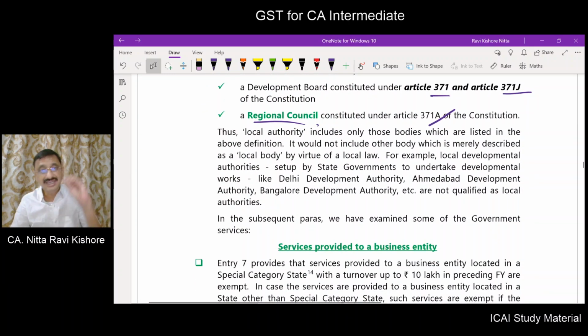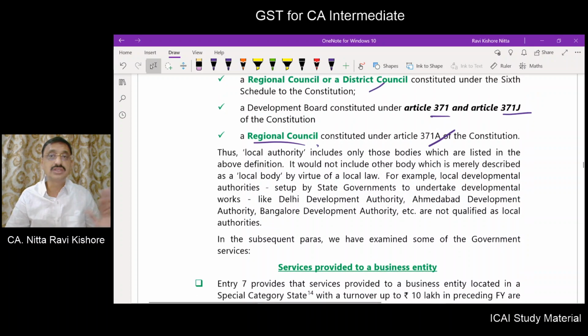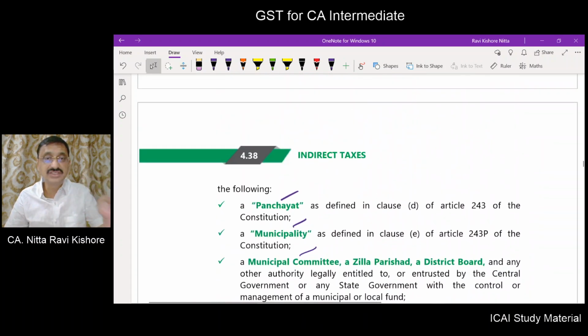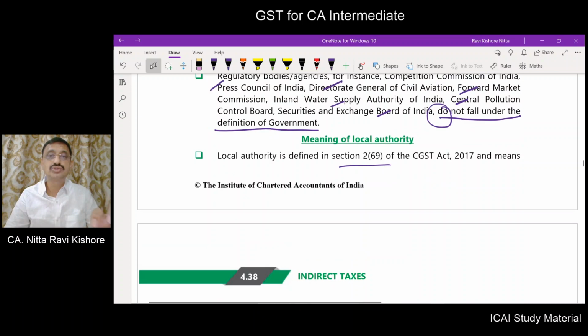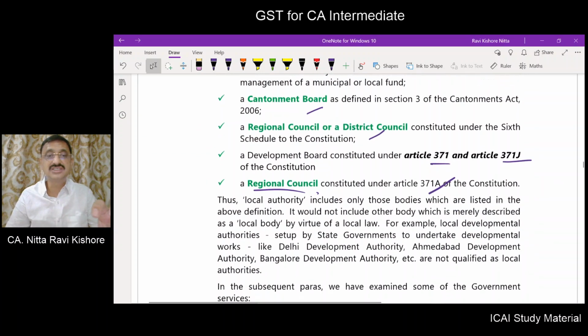Other authorities like Delhi Development Authority, Ahmedabad Development Authority, Bangalore Development Authority are not local authorities for the purpose of the above entries. Though they may be called a local authority by nomenclature, they will never be considered as a local authority because they do not fall under the definition given in section 2 subsection 69 of the CGST Act.